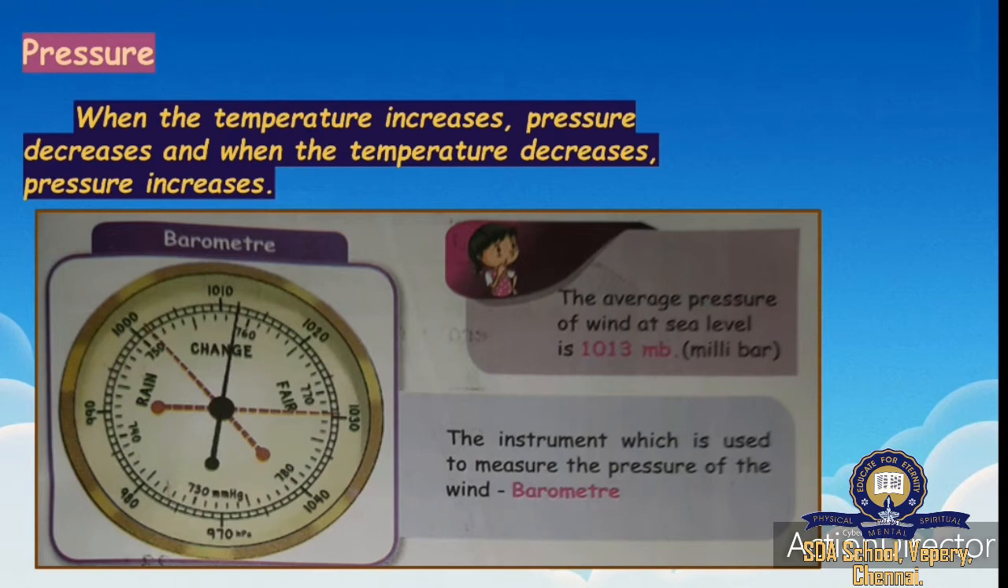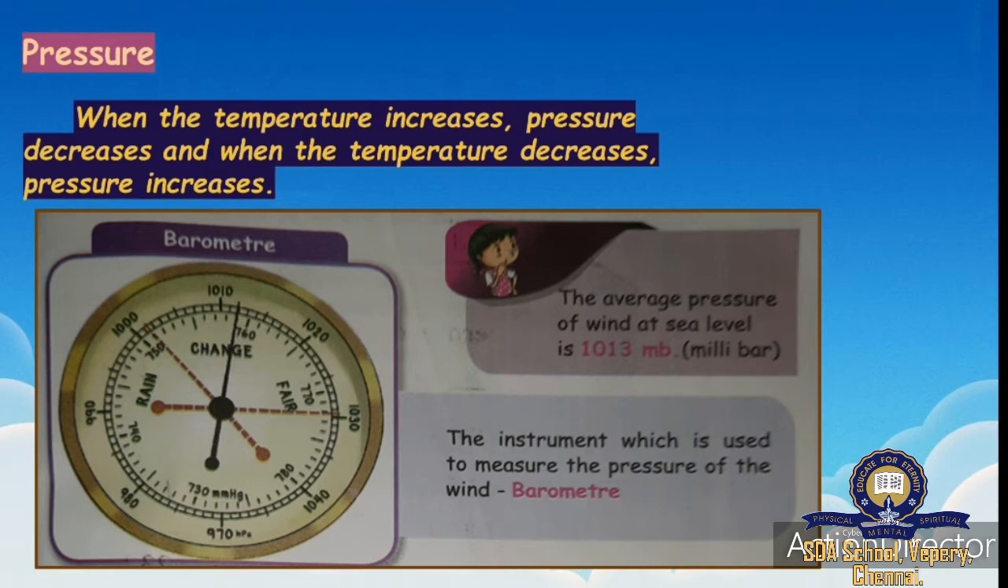The next is pressure. What is pressure? Pressure is the weight of air. When the temperature increases, pressure decreases, and when the temperature decreases, pressure will increase. So if temperature is increasing, what will happen? Pressure will decrease. But if the temperature decreases, pressure will increase.